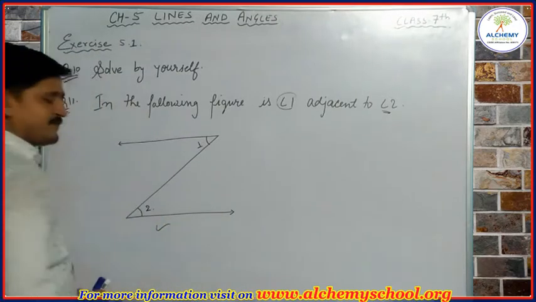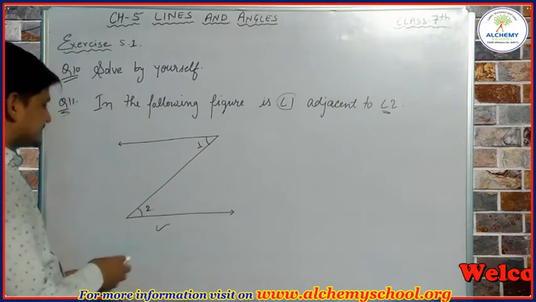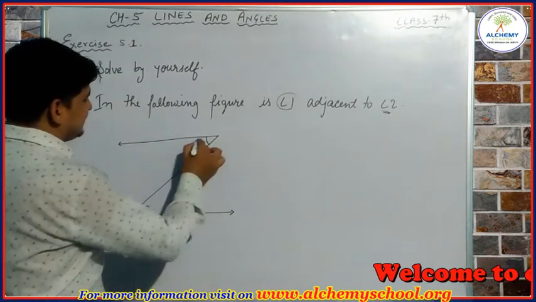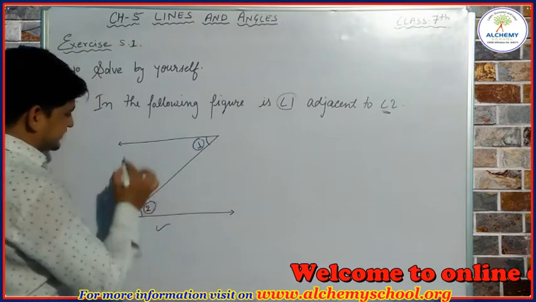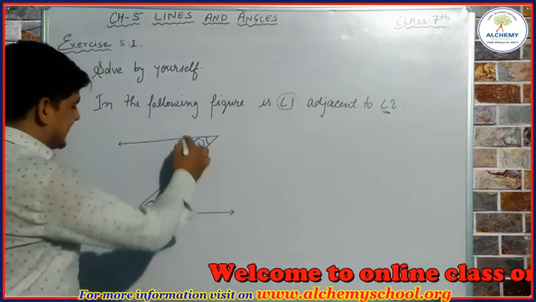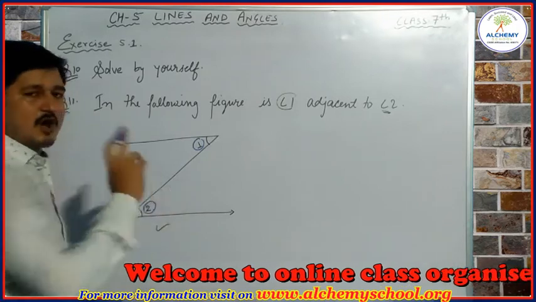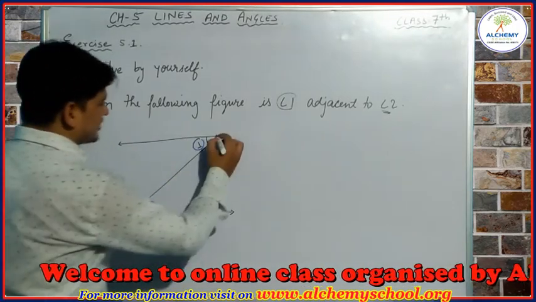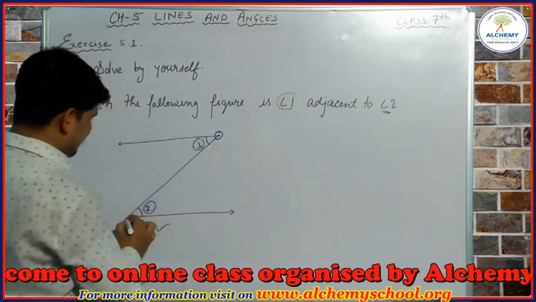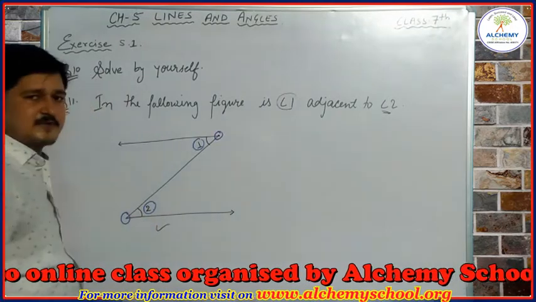Here also we have one figure. Can we say that this angle 1 is adjacent to this angle 2? So clearly we can say these two angles are not adjacent. Why? Because they have different vertices.